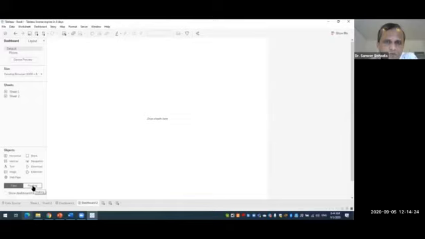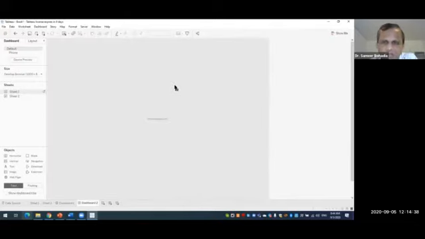What do we mean by a floating dashboard, and how to use this floating concept? We have already seen the tiled one. So let us do one thing: let us first drag sheet 1 and keep it in the center.